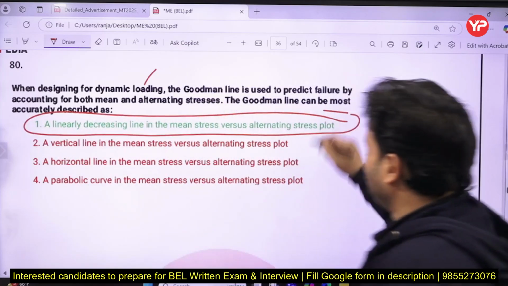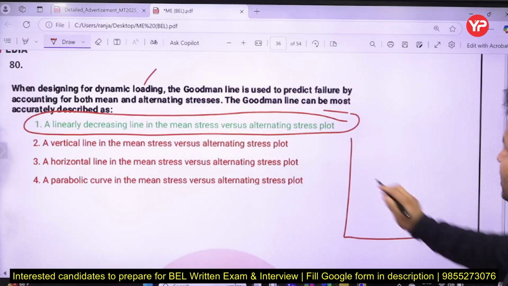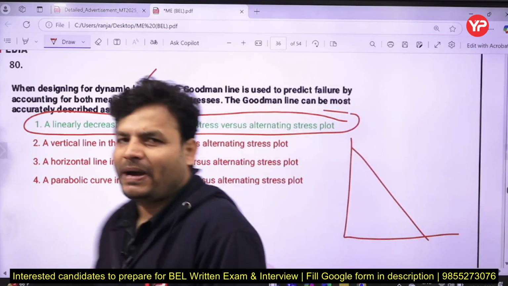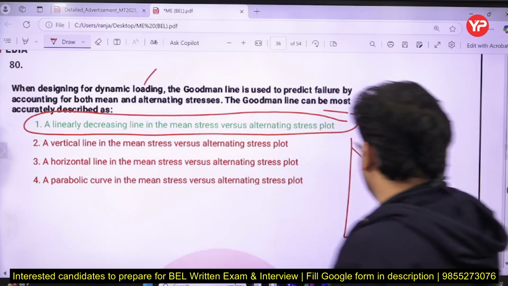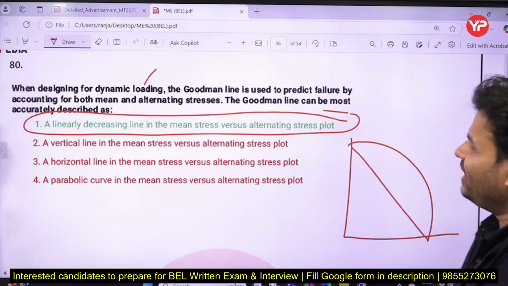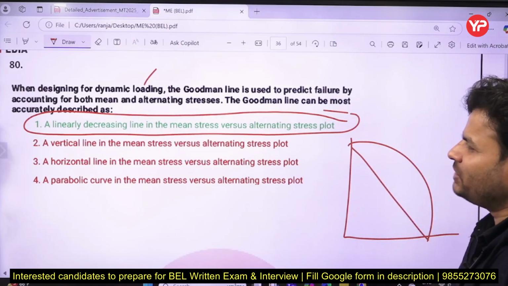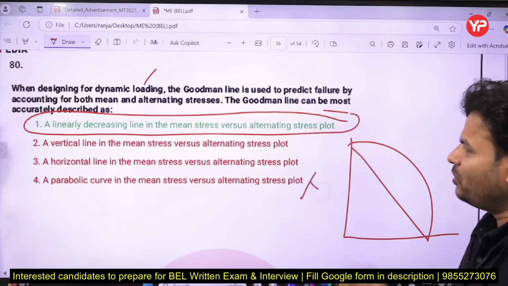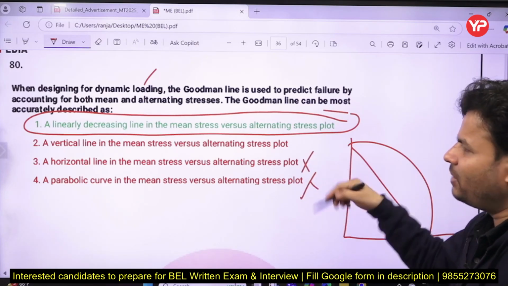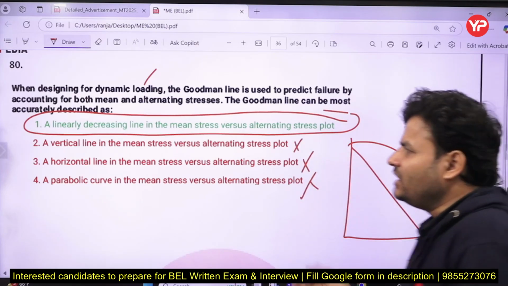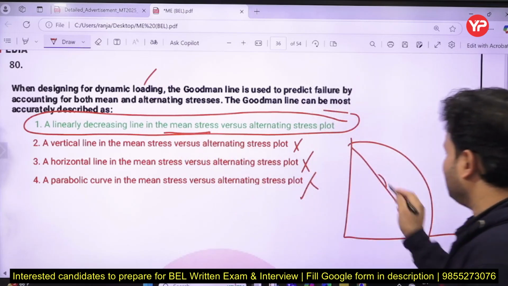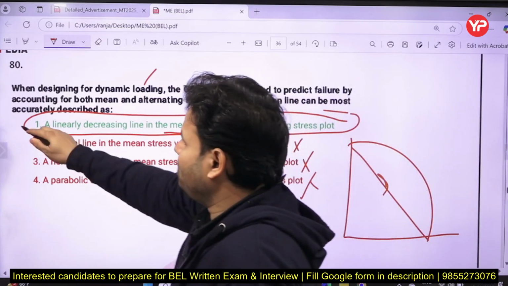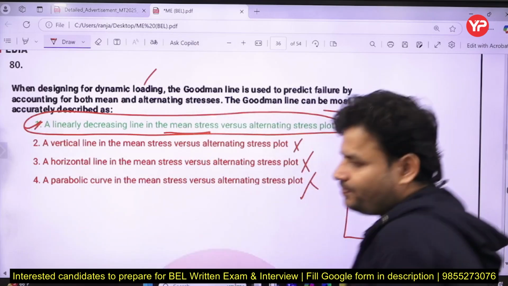So if you go through the Goodman, it comes as something like a linear line. One is the Gerber parabola. So the parabola comes to be something like that, right? So where they are talking about the Goodman, basically this is the linear decreasing line, that is not a parabola, not a horizontal line, not a vertical line. So it is a linear decreasing line for mean. Here this is a decreasing line, you can see there. So the correct answer will be A for apple.